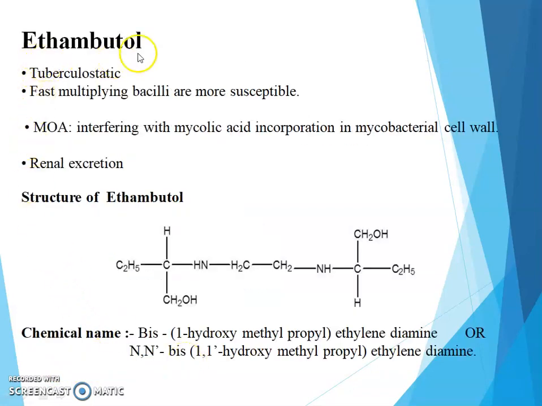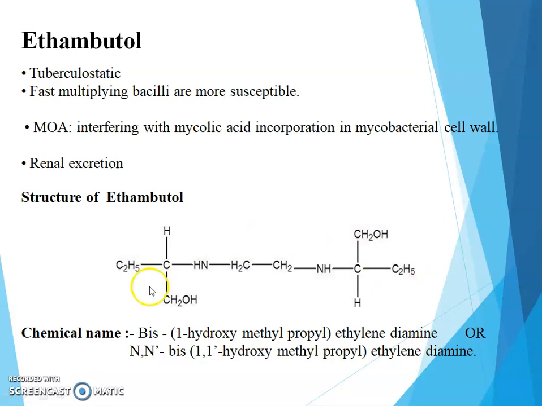Next drug is ethambutol. It shows tuberculostatic activity. Fast multiplying bacilli are most susceptible to ethambutol. Mechanism of action: it interferes with mycolic acid incorporation in mycobacterial cell wall, so it inhibits the mycobacterium, and it is excreted through renal excretion.